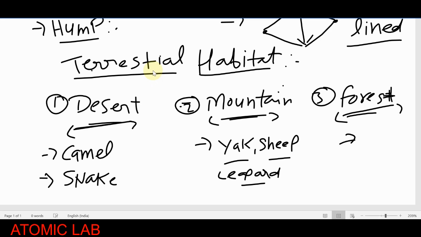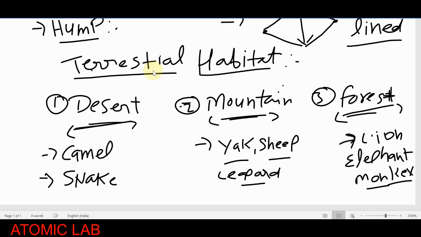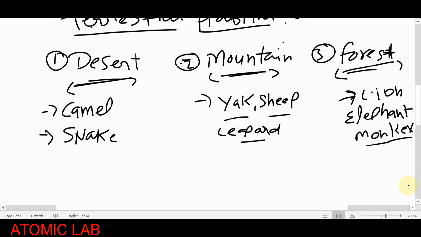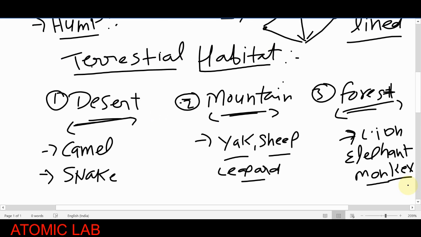Similarly, if you talk about the forest, there are so many animals you will find in the forest because it is very dense. There is a large number of plants, and a large number of animals are present, so it's a habitat of most of the animals. You will find animals like the lion, elephant, monkey and crocodile. You will find a large number of animals in the forest regions. There is a simple reason: it is a habitat of all animals. All the animals get a sufficient amount of their favorable conditions. They get the habitat, they get their food, they get all the things which are required by those animals.